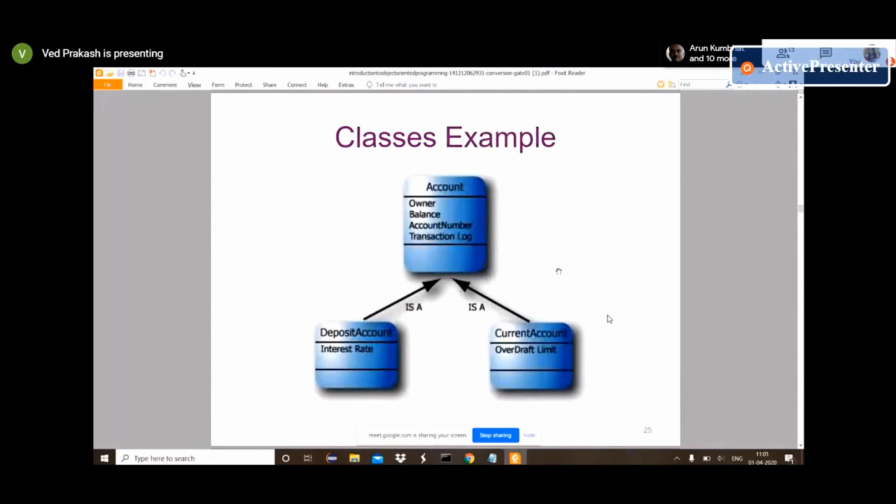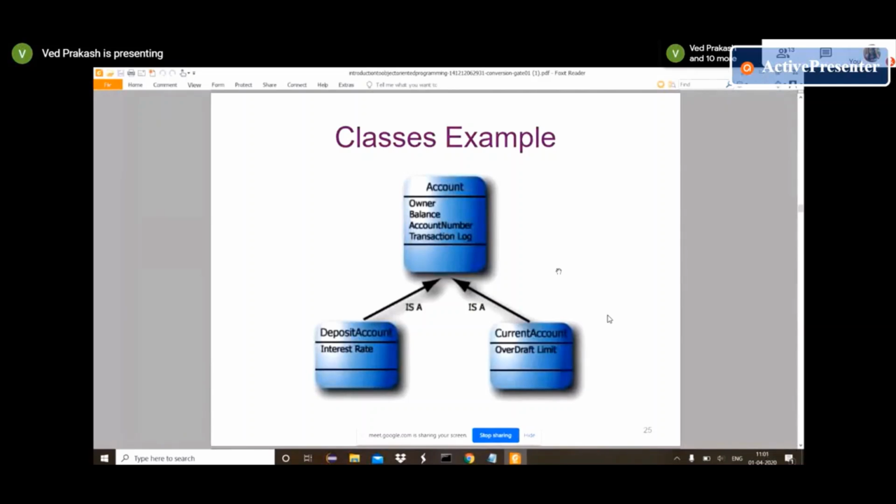Maybe we can explain it much better with an account example. We have one class, Account. In Account, we have different variables: owner, balance, account number, transaction. Again, this class can be extended into a deposit account and a current account. In object-oriented programming, one class can extend another class also.